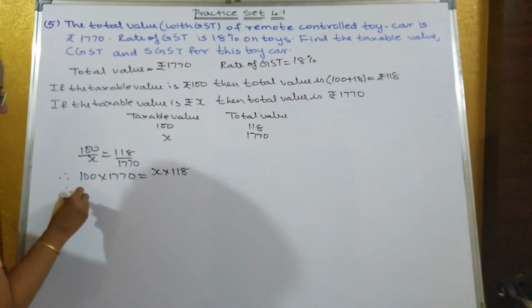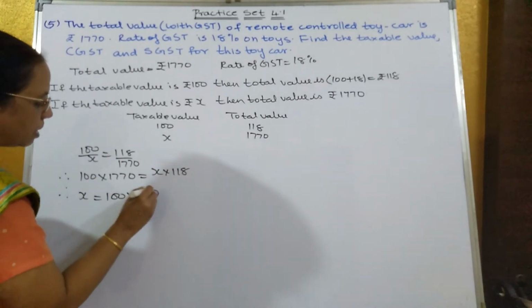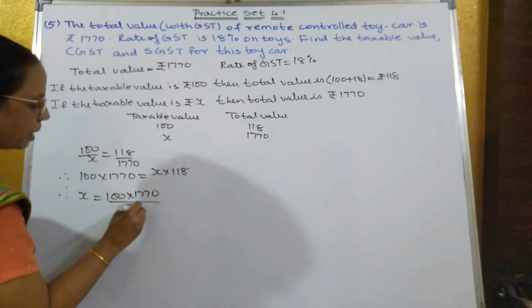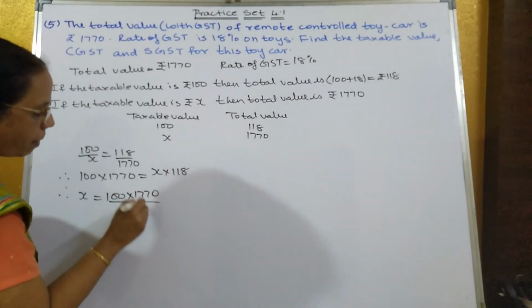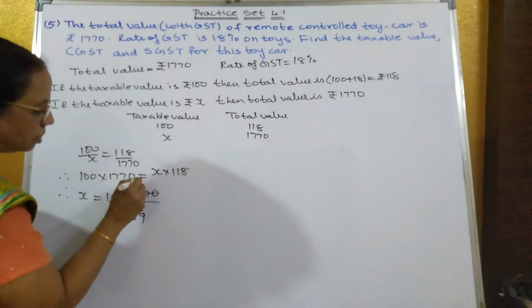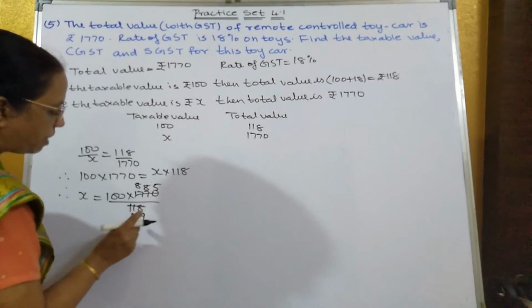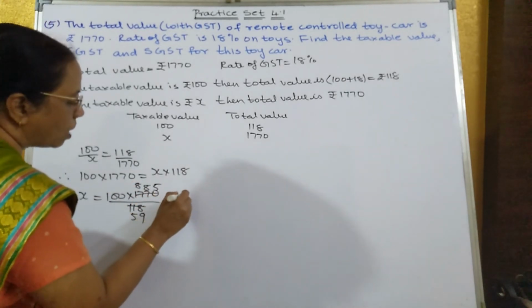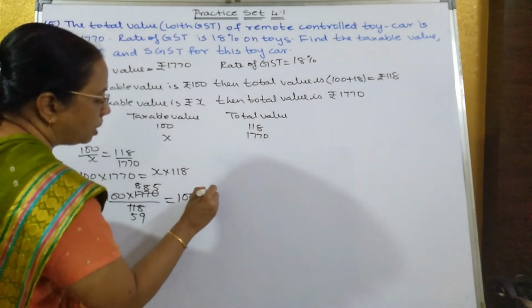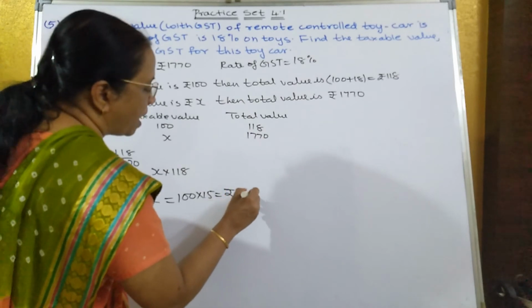Therefore x is equal to what? 100 into 1770 upon 118. Now it goes in twos table. 885. When you divide 885 by 59, you get 15. So 100 into 15, that's equal to rupees 1500.